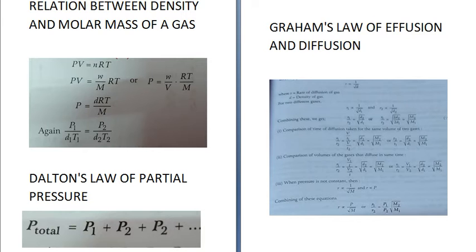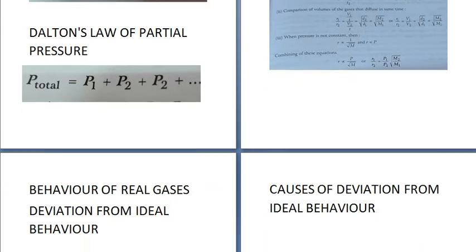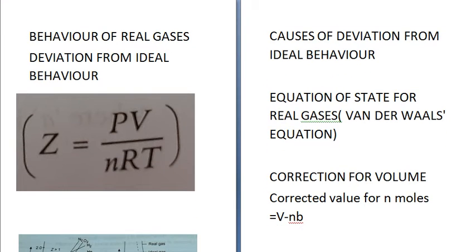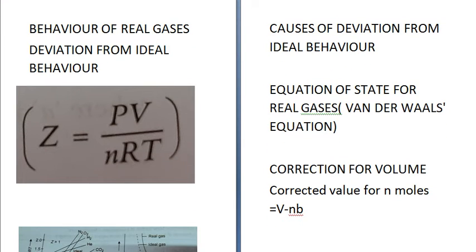Next we come to the behavior of real gases. Of the known gases, none of the gases obey the gas law equation PV is equal to nRT under all conditions of temperature and pressure.